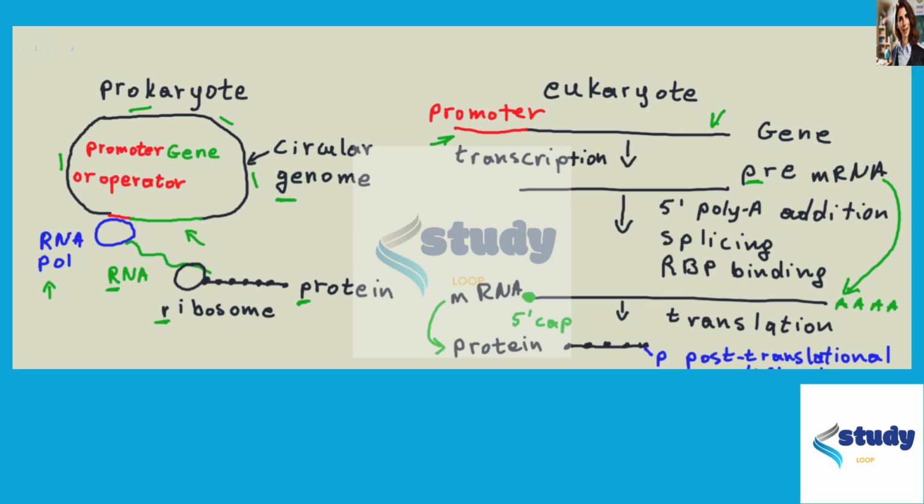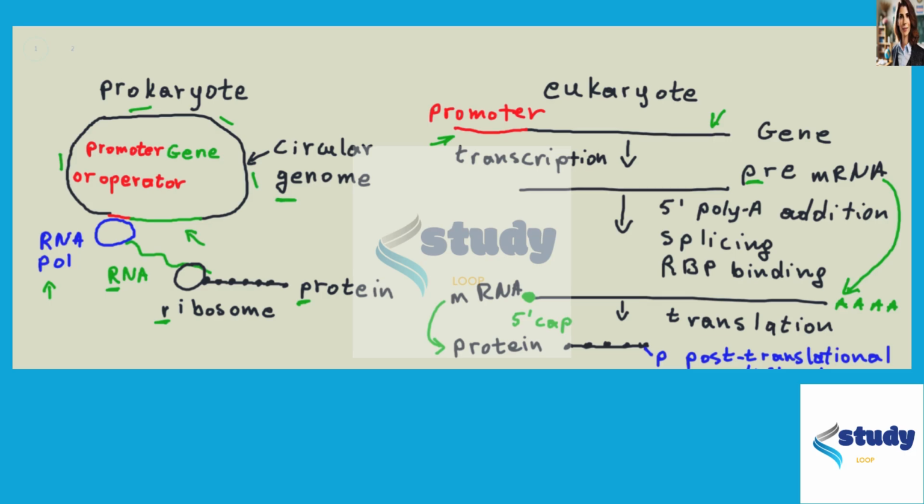Let's see choice B. Prokaryotes perform transcription prior to translation. It happens at the same time, so that's wrong. And then the second part of that is also wrong because it says whereas eukaryotes show co-transcriptional translation. So both statements from choice B are wrong.